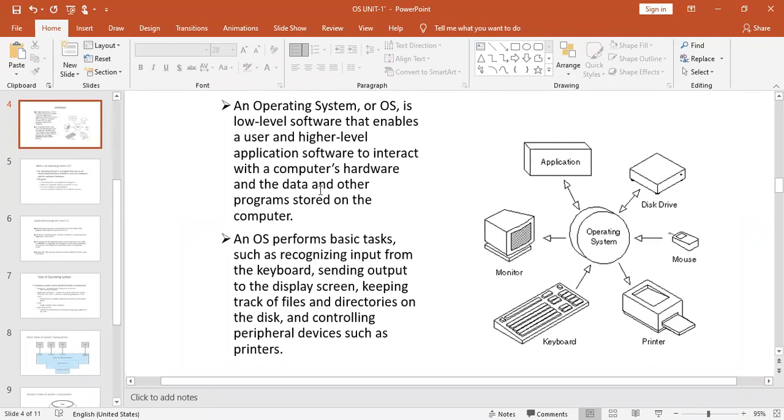Right? So for all these things, because we don't have a direct connection, we have a direct interaction to use the application software.